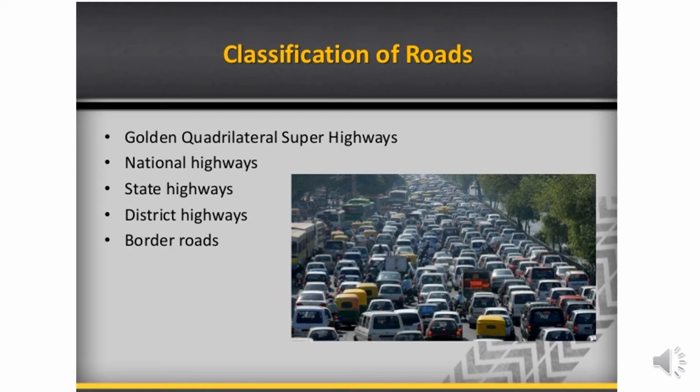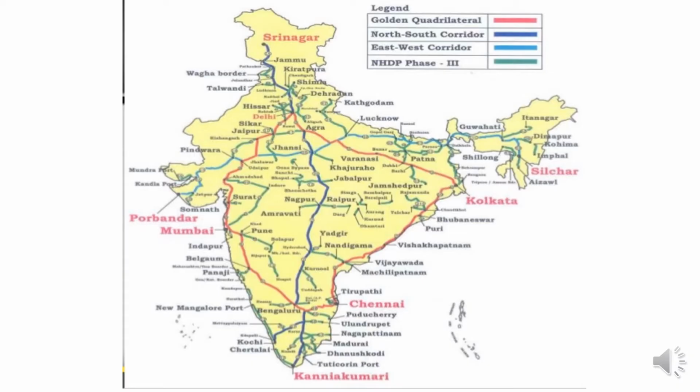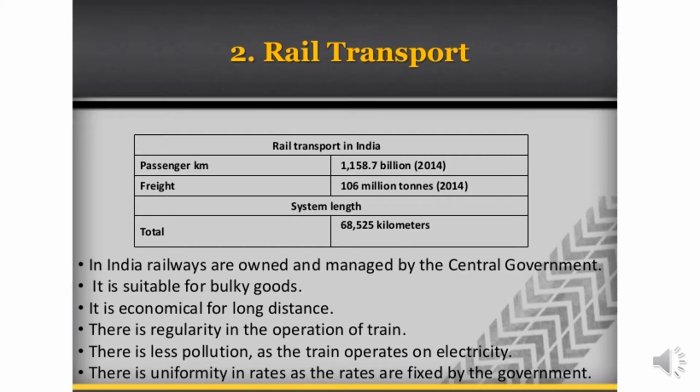So this gives us the classification of the road. On this map, students, we can see the golden quadrilateral, which has been marked by red. We can see the north-south corridor, which is marked in blue, and we can see the east-west corridor, which is marked in a lighter shade of blue. This is just for your reference so that you know how the road map has been connected from one place to the other.